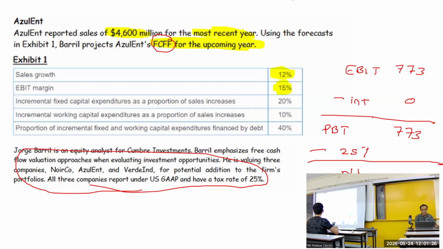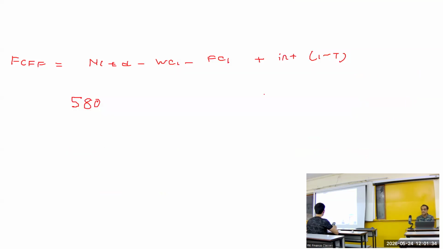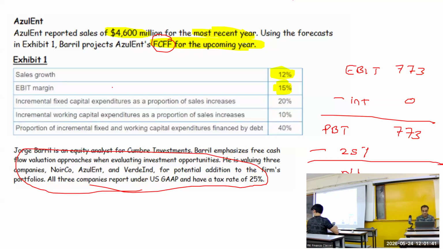Okay, so you got it, no? Arjun and Siddhi got the answer as 414, 415, whatever. Let's check. So I had assumed interest to be 0. That makes it easy. The last term would be 0: 0 into 1 minus tax, is that going to be 0? So I need depreciation. Nothing is given, I guess. So we'll assume 0 depreciation. I don't see anything being given over there.